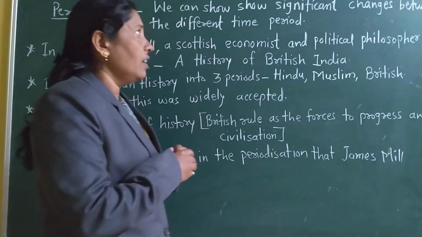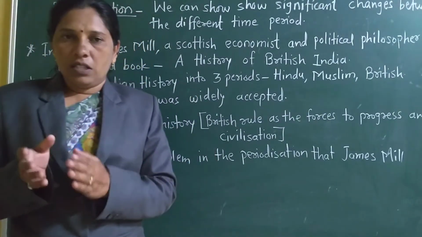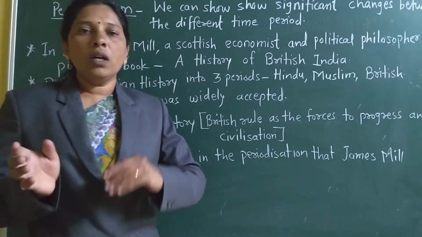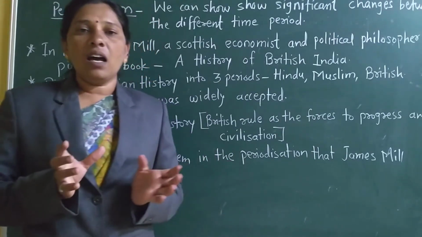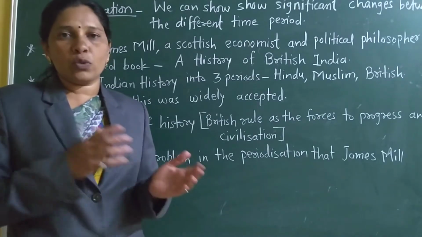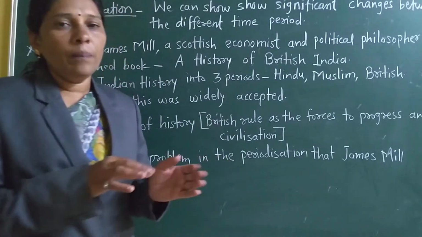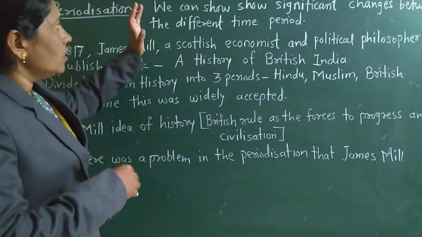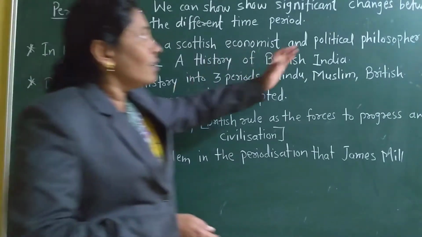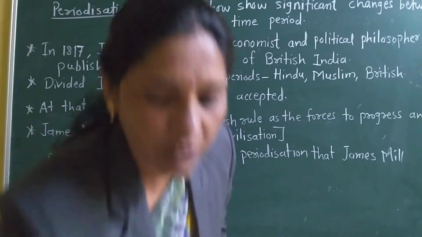Why is it like that? See, now you are in 8th standard. So 6 to 8 is one group, and some characteristics are similar. The students who are in this group 6 to 8, their characteristics are similar. So by making these groups we can show the significant changes between the different time periods. For example, I will show you.